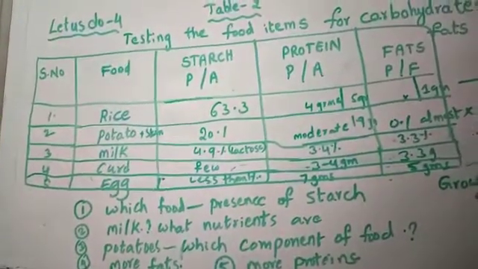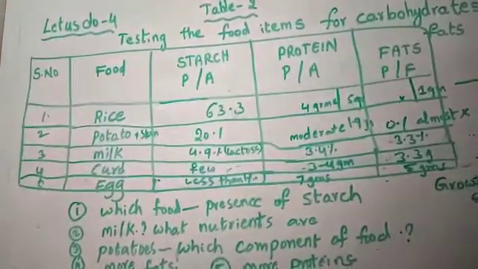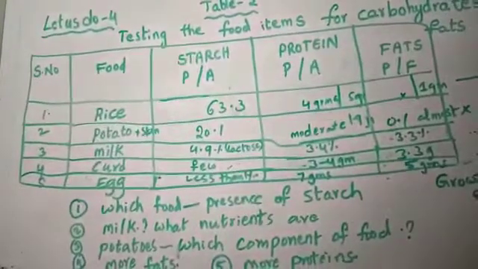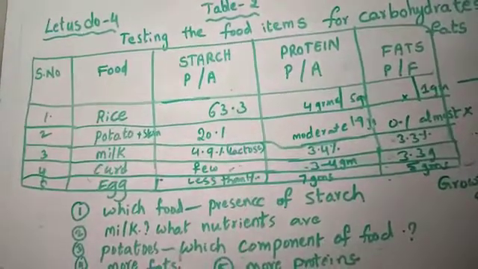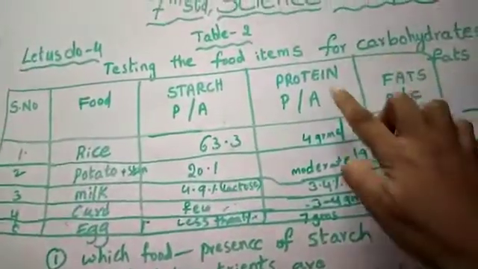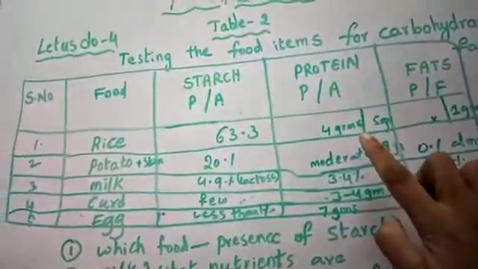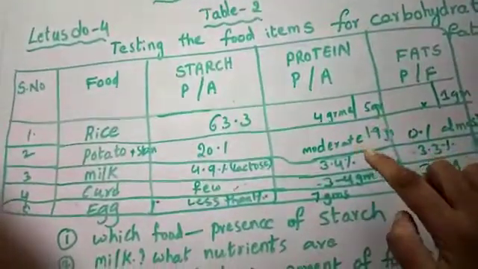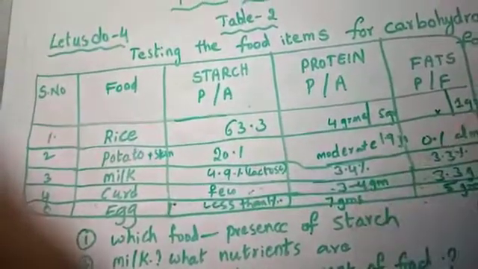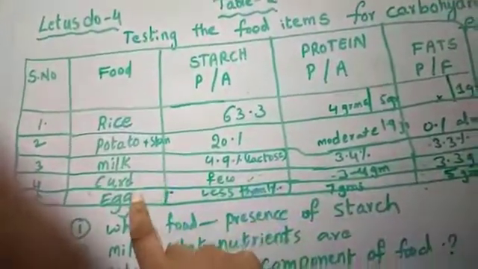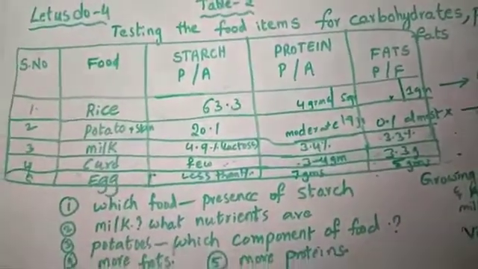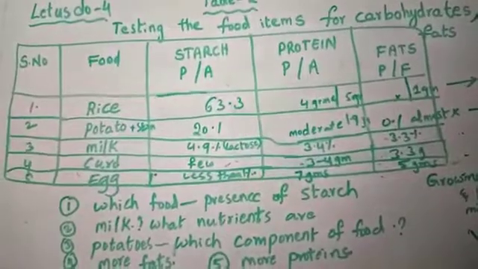Now go for the protein. Which food item contains more protein? Almost milk, curd. Having milk and curd, I am seeing the fats, not protein. You have to see the protein column. Okay, here you can see the protein column. You have to see 4 grams or 5 grams. Yes, 3 or 4 grams or 7 grams. Which is the big number? Yeah, 7 grams. Now see egg. Which food item has more? Egg only. It contains more grams of protein.